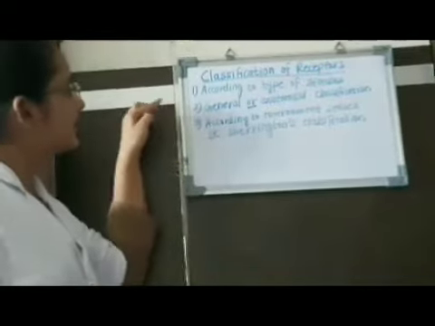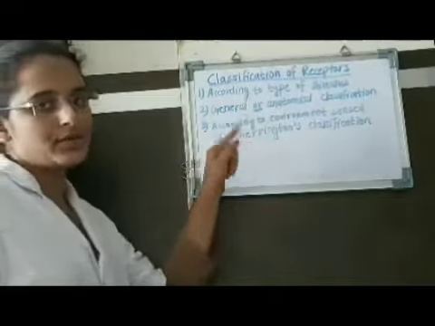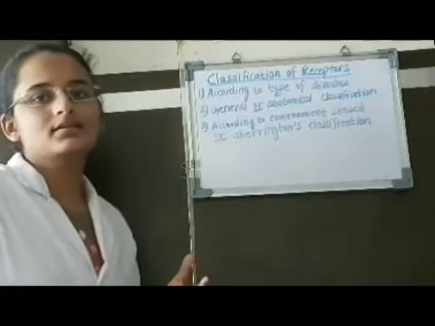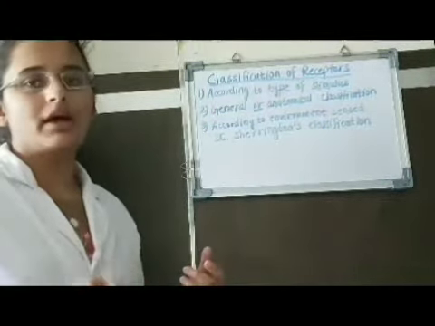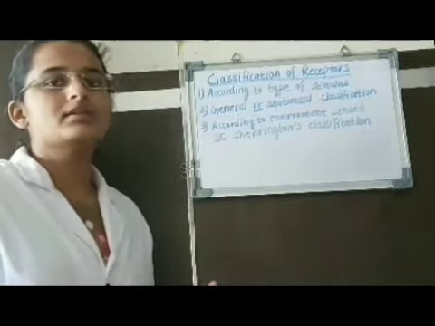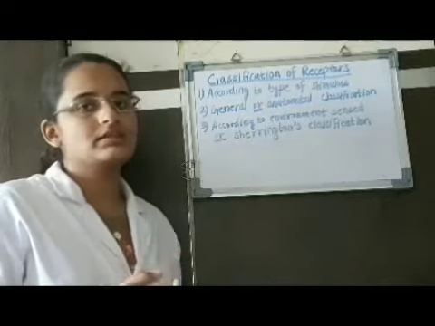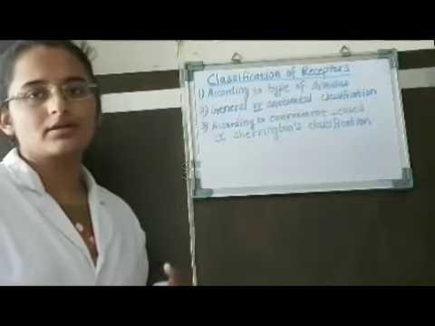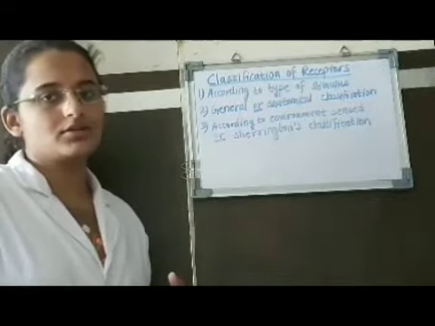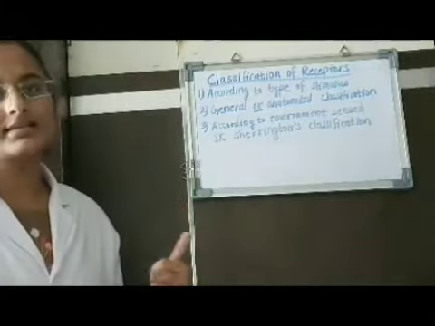Receptors are mainly classified according to 3 types. The first is according to the type of stimulus. Under this heading, the receptors are classified as mechanoreceptors, means which respond to vibration, touch, pressure. The second are chemoreceptors or chemical receptors, which respond to the changes in chemical constitution of the environment, like change in carbon dioxide concentration, hydrogen ion concentration. Also, the chemical receptors are responsible for taste and smell.